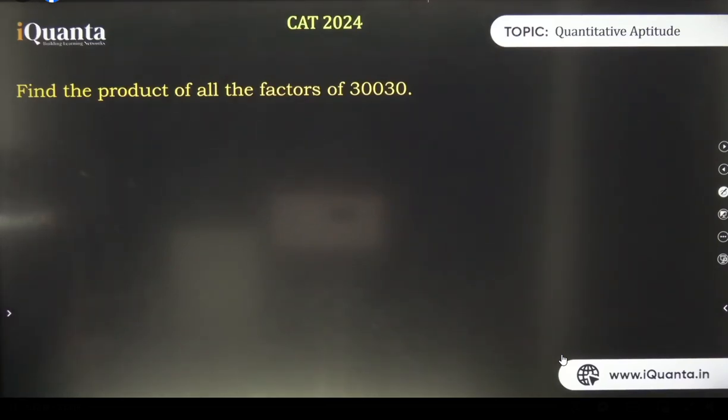Now, you can watch it again, because we have moved on to the next question. एक बार जल्दी देख लेना. The timestamp will be, I think, 130. Ankit says 64 factors. Ankit, look at the question. The question asks you the product of all the factors. That is what the question is.